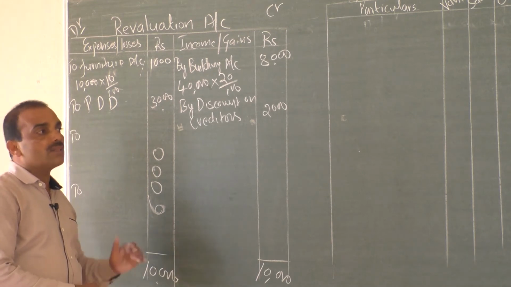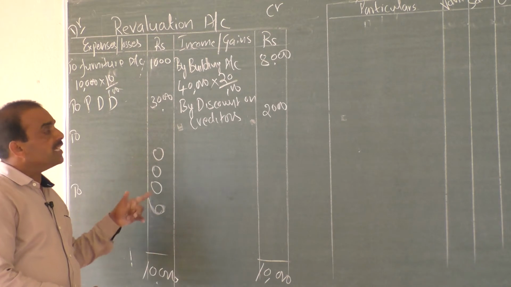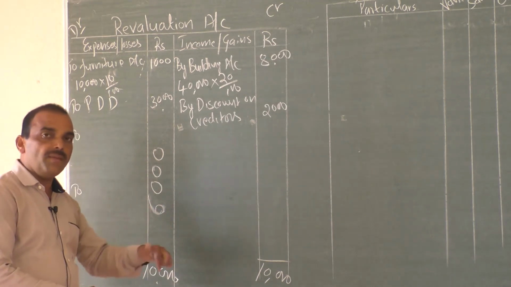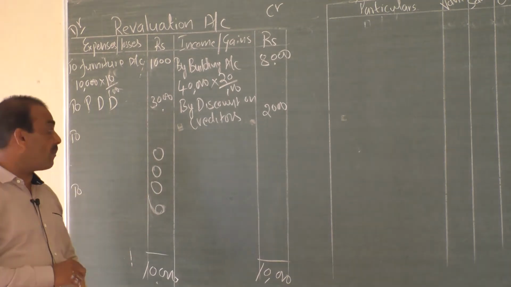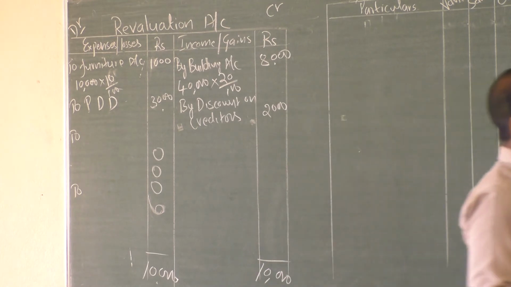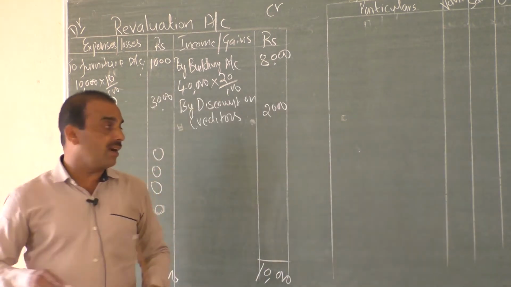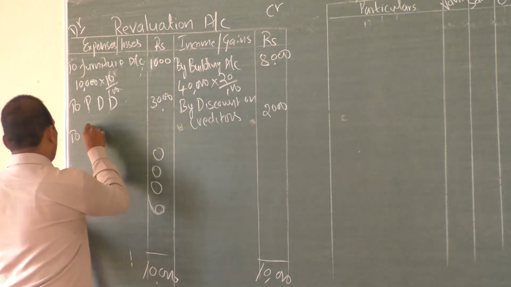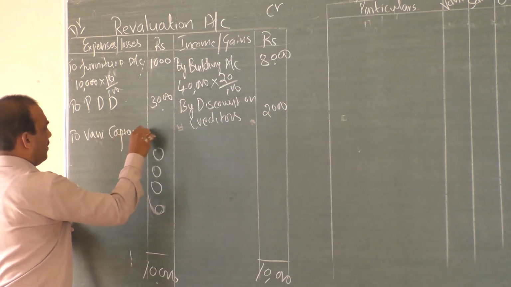Why is the new partner not given a share? Though this is an admission case, this account is prepared on the eve of admission, at the time of admission. The new partner has not so far worked for the business. So such a 6,000 profit should be shared with the old partners, that is Vani and Sandhya. So to Vani capital account, and another one is Sandhya.